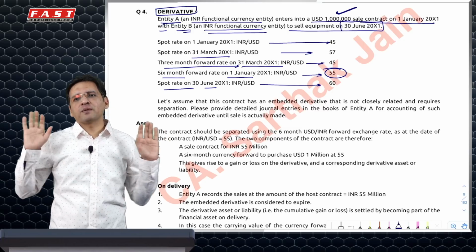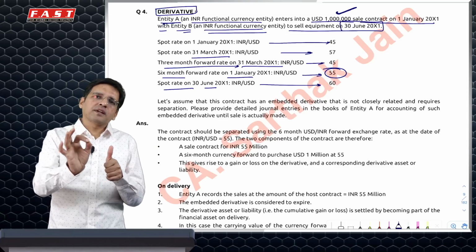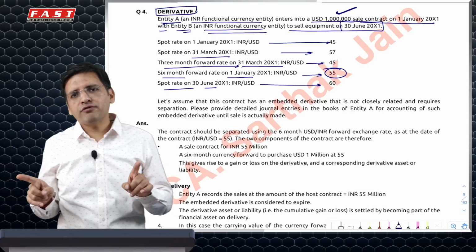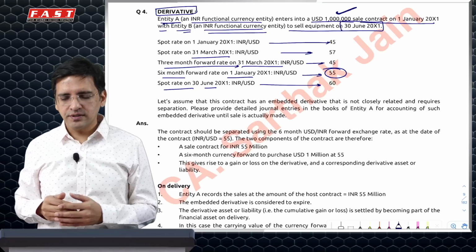So 55 million was my sale. So this is something which is one part of your answer. Your sale has to be recognized from 55 million only. Second, I have actually not taken a forward. This is just a thought process. Now I have to think whether I've made a gain or a loss in this.